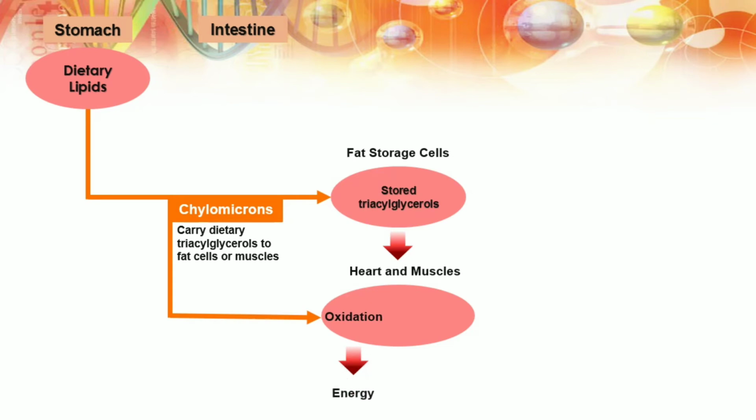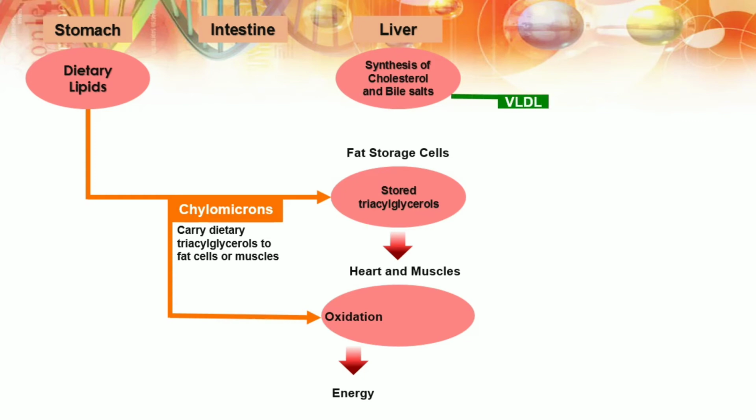So, the chylomicrons, which carry dietary triglycerols to fat cells or muscles, undergo oxidation for energy. The chylomicron remnants are then delivered to the liver. These remnants are formed after the removal of the triglyceride core. The cholesterol in the liver is then converted into bile acids, excreted in bile, or incorporated into VLDL, or very low density lipoproteins. So, the liver breaks down remaining triglycerides to remake them.